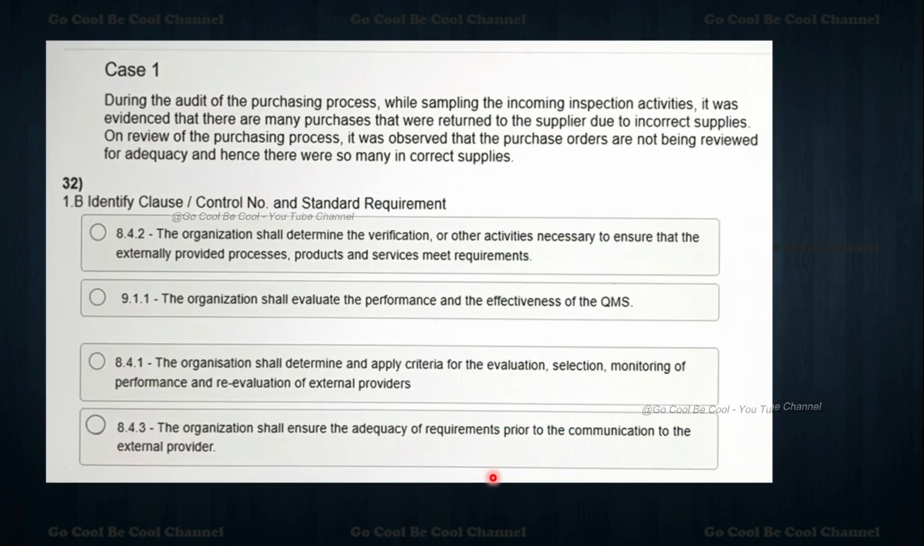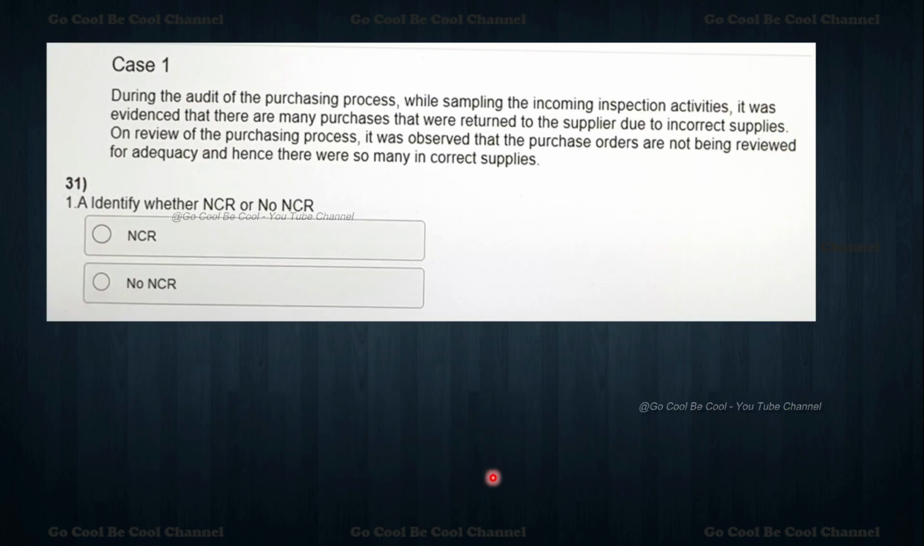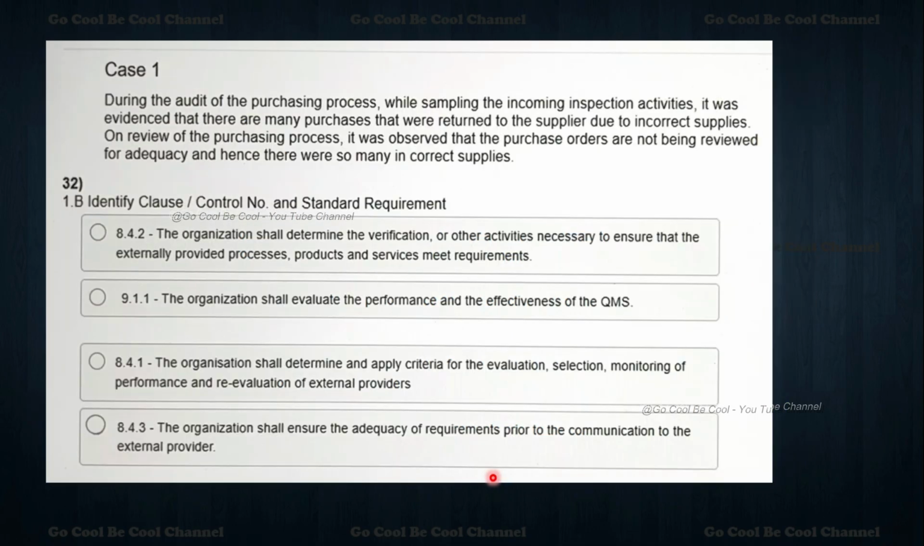Now moving towards the same area, my dear friends, please understand. Here you can see the same question, whether it is NC or non-NC, but they are asking again about the identification of the clause and control of the documents. Same case: during the audit of purchasing, while sampling the incoming inspection activities, it was evidenced that many purchases were returned to the supplier. So the same question they ask.